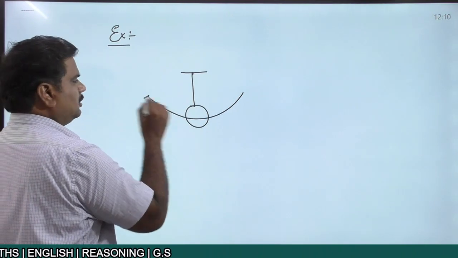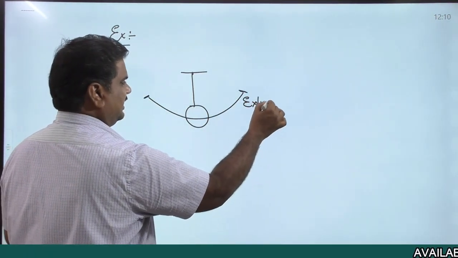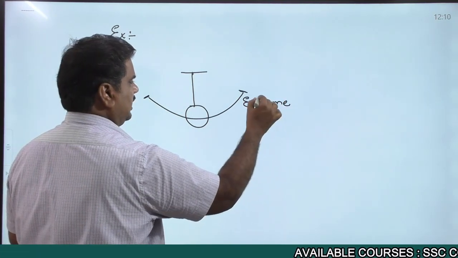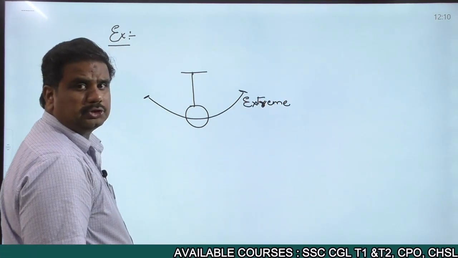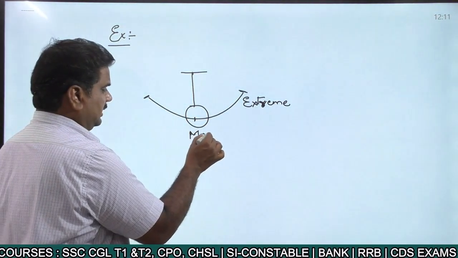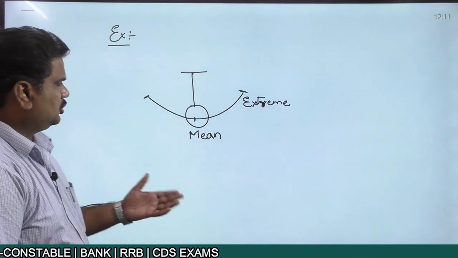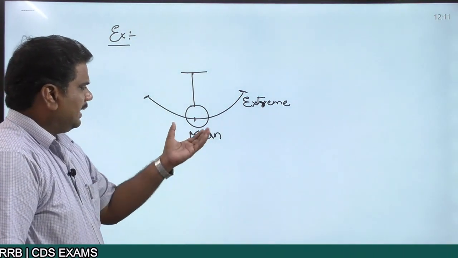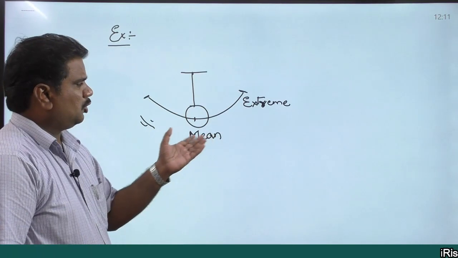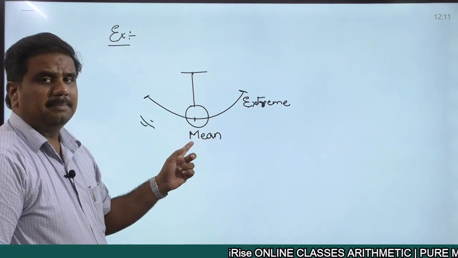This point, or else this particular point, is what you call the extreme points or the extreme positions, wherein this particular point is known as the mean point or the mean position. In simple harmonic motion, a pendulum is executing a simple harmonic motion between two different extreme points, passing through the mean point.